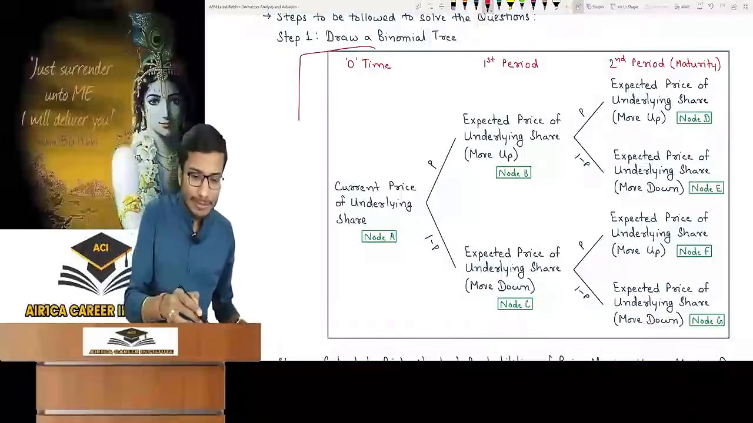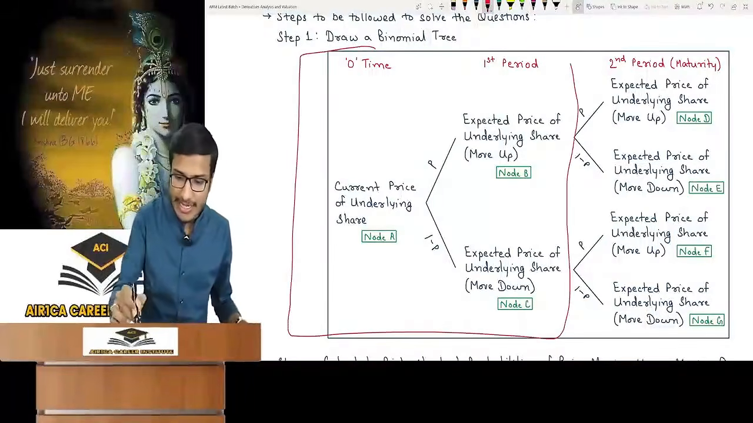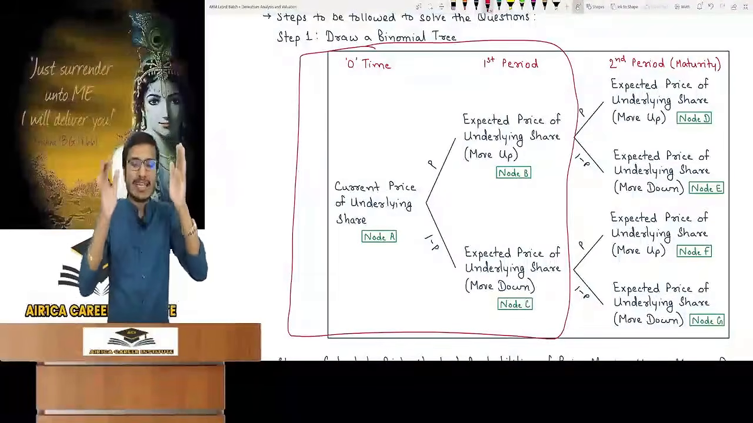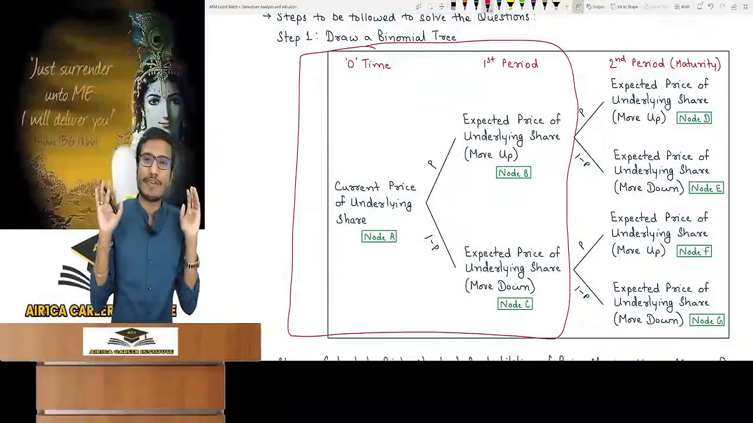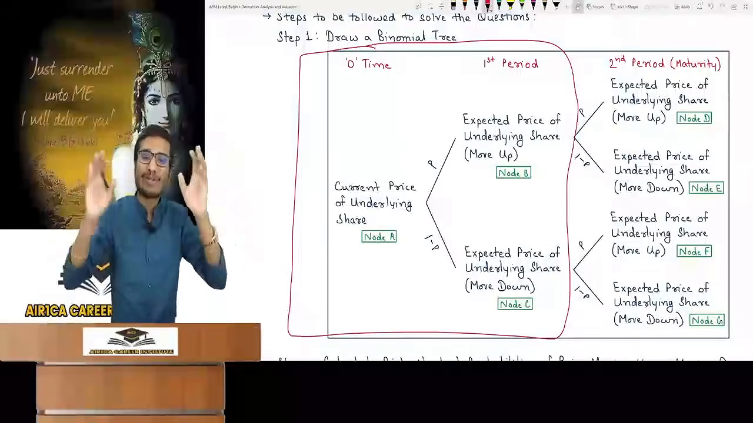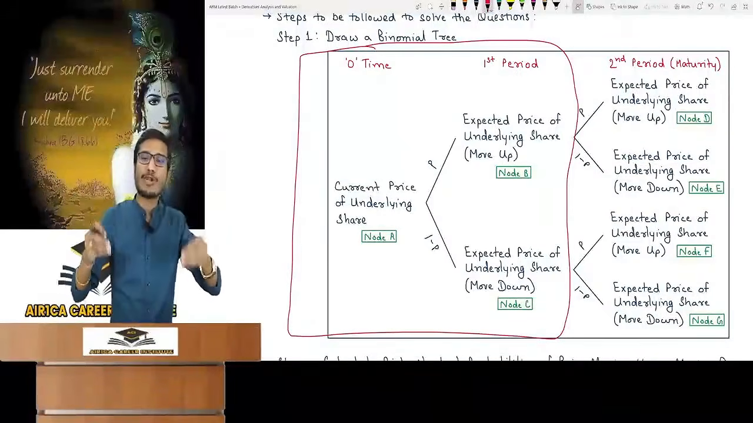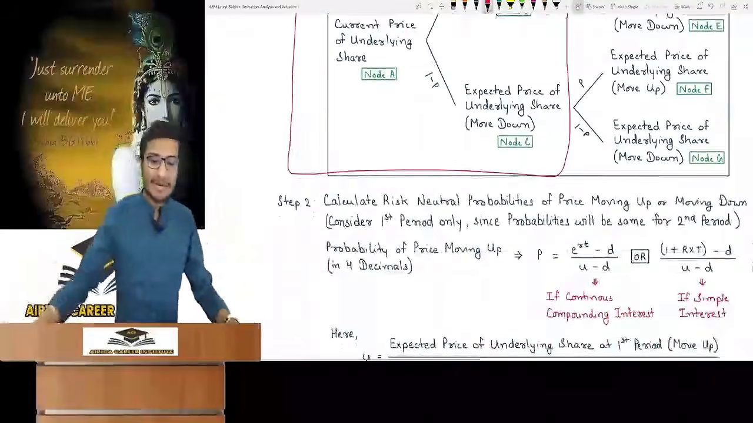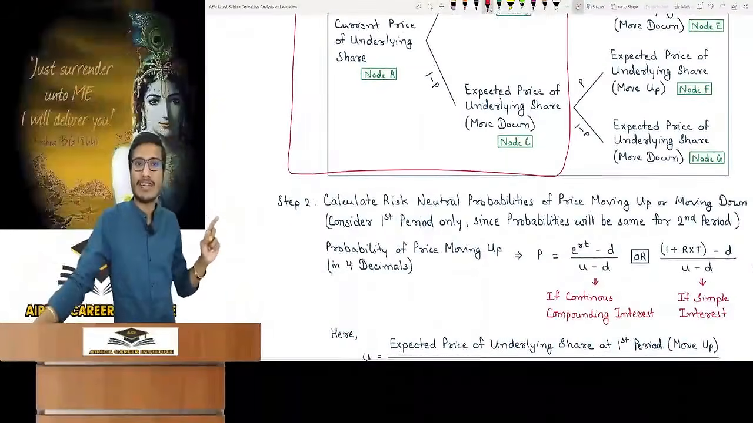So what you do is use data only till the first period. Okay, students? Forget the data of the second period. Focus on the data of the first period, which is marked in red, which used to be the single period. Focus on that data and find out the probability, and that probability will be the same in the second period also, which you can use. So for risk neutral probabilities, consider the first period only.